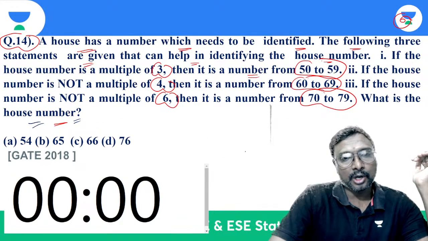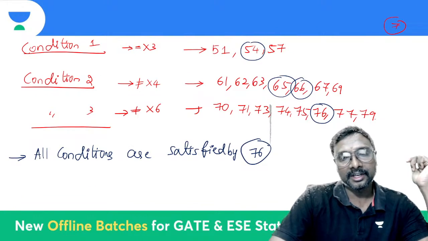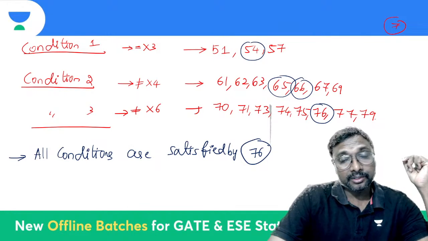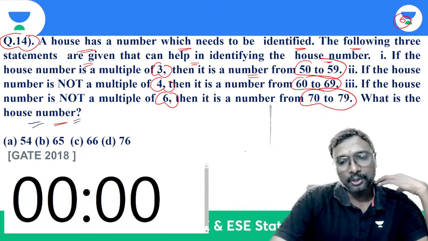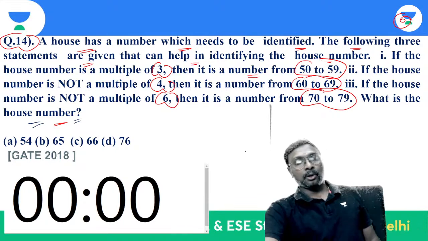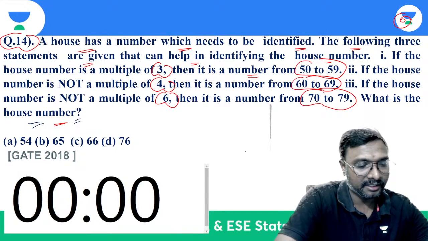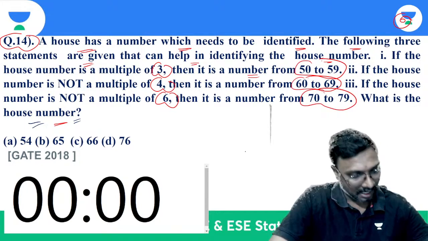If it is not a multiple of 6, then it is a number from 70 to 79, right? Of 70 to 79, only the number 76 is given in the question. Then how can you identify that, all of you?